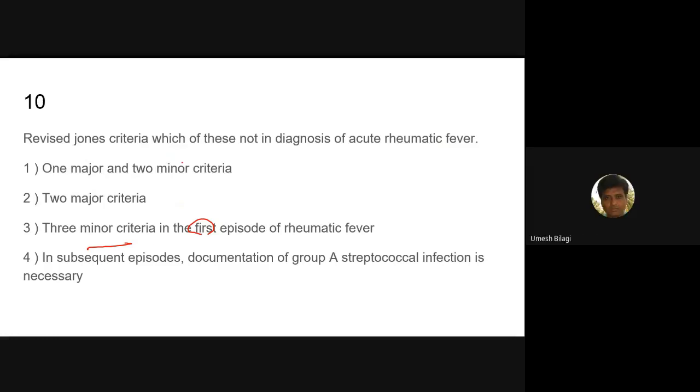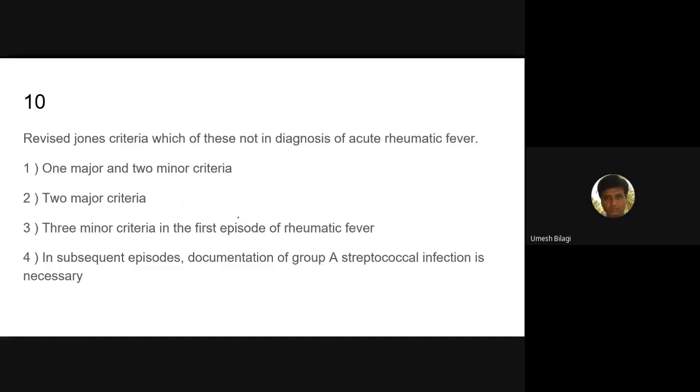Okay, even this revised Jones criteria, which is not a diagnosis of acute rheumatic fever. In subsequent episodes, documentation of group A infection is necessary. Yes, sir. This is not necessary.